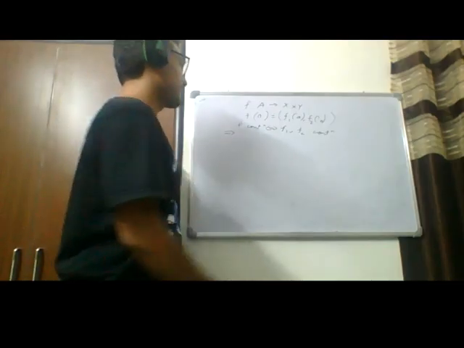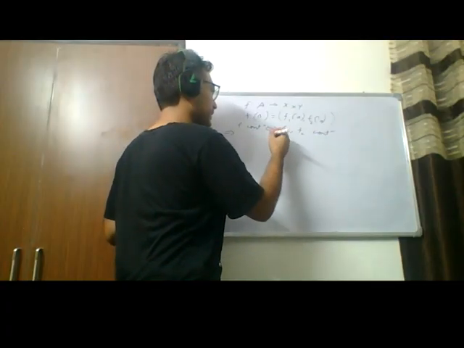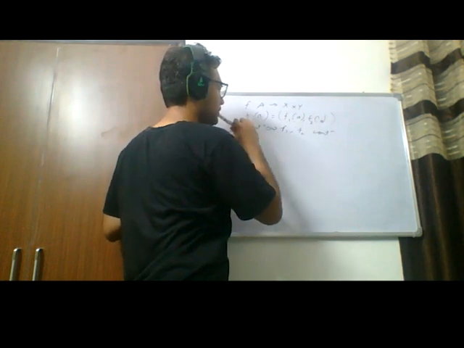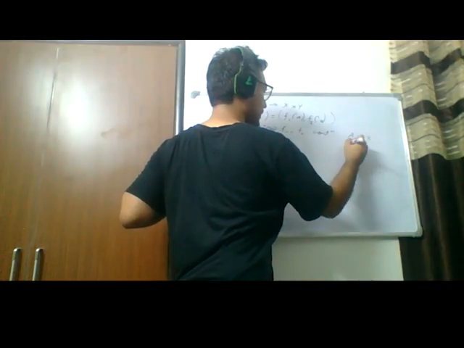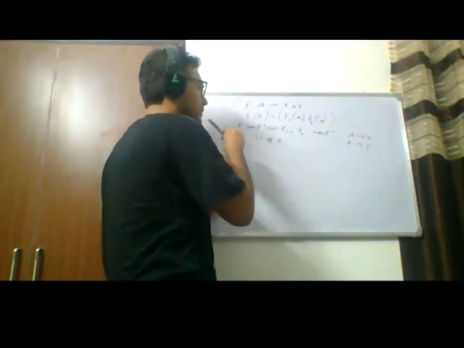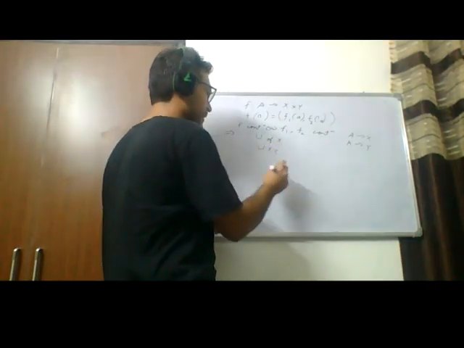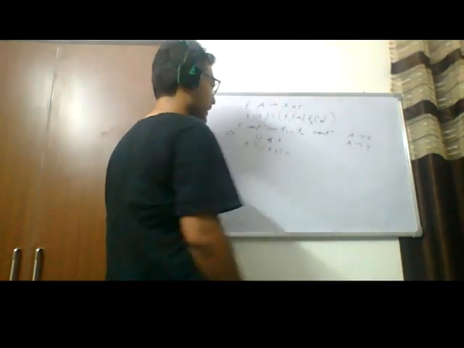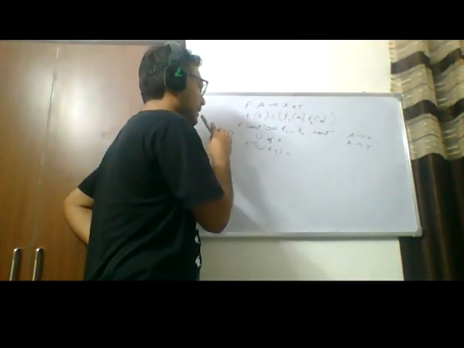If F is continuous, then I'll just show F1 is continuous, and the other one follows from generality. Note that these are functions from A to X and A to Y, right? So take any open set U of X, and by continuity, U cross Y is an open set. So F inverse of U cross Y is some set in A, and it's going to be an open set in A.